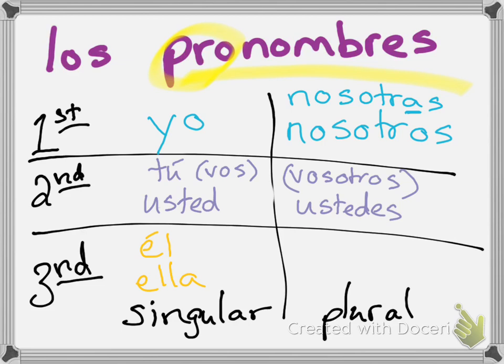If I'm talking about a group, it would be ellos if there's even one boy in the group. If it is all girls together, it is going to be ellas. Todas chicas, somos ellas. Hay un chico, ellos. Okay? Entonces, tercera persona singular, tenemos él, ella. Tercera persona plural, tenemos ellos y ellas.